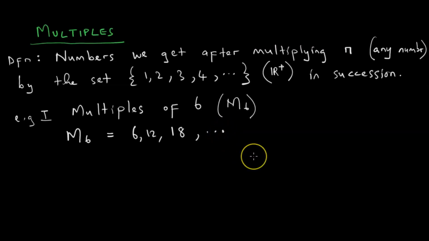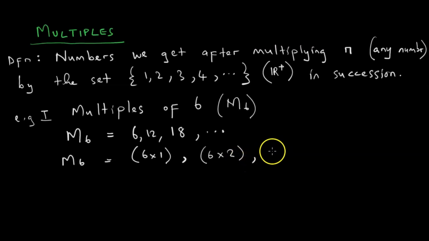But if we observe, we will see that these multiples of 6 come from 6 times 1, comma, 6 times 2, comma, 6 times 3, comma, and so forth.